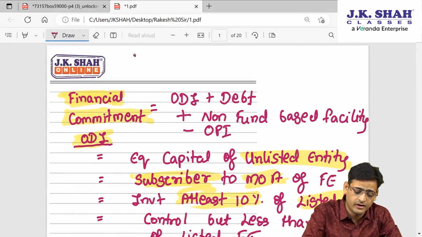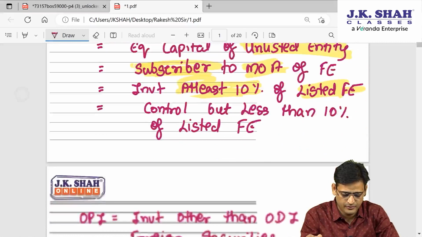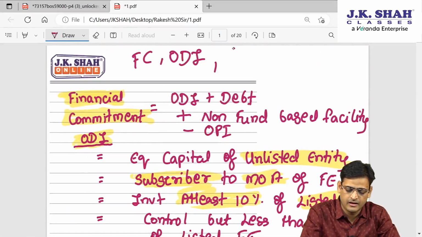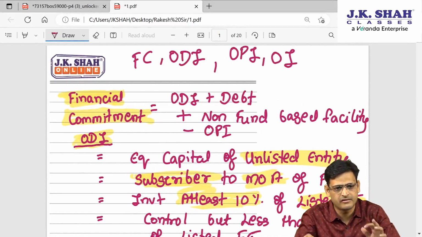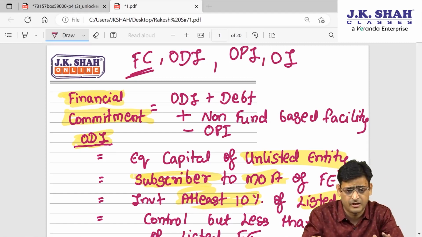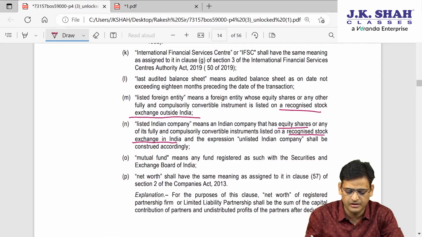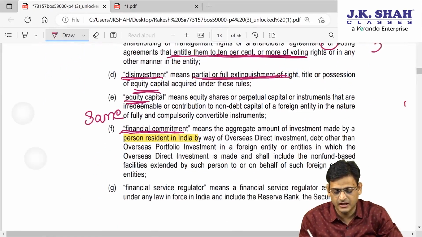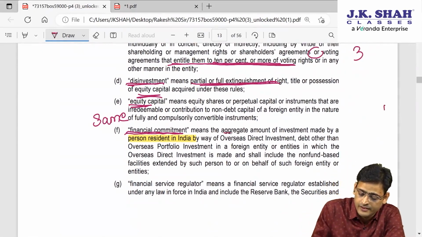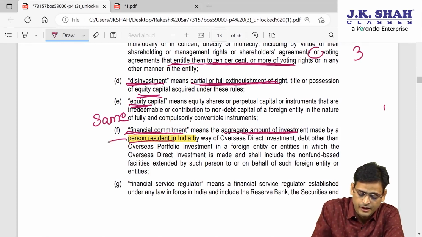So let us learn one by one. First I will teach you financial capital. Once everything is over, we'll consolidate it. So what is financial capital? Financial capital means the aggregate amount of investment made by a person resident in India. What I told you, you can say Indian investor.